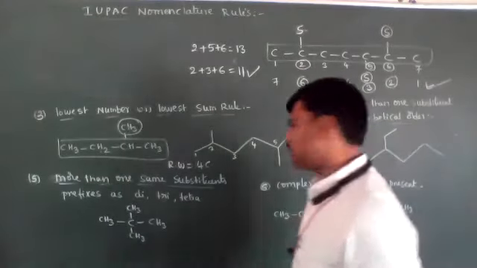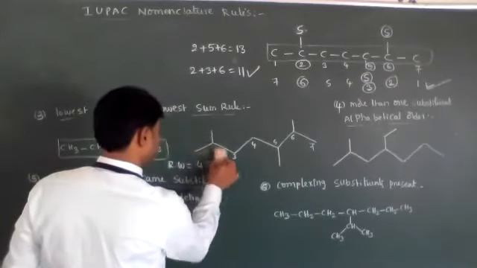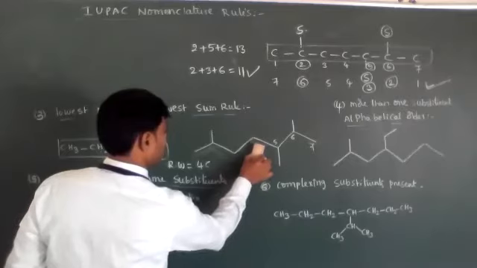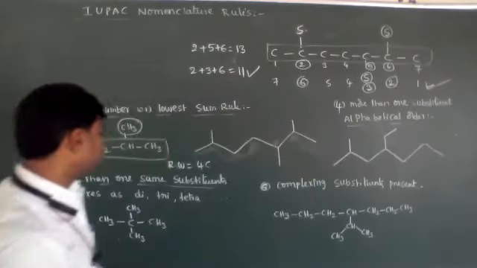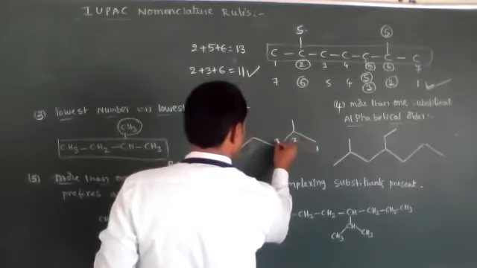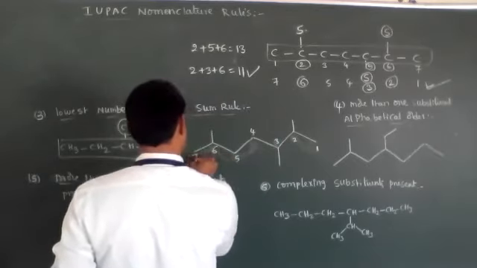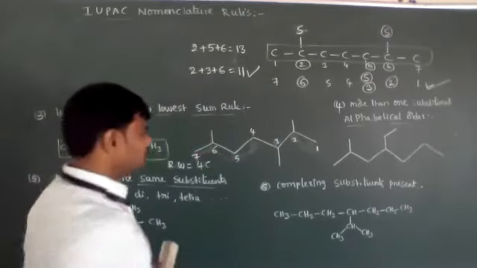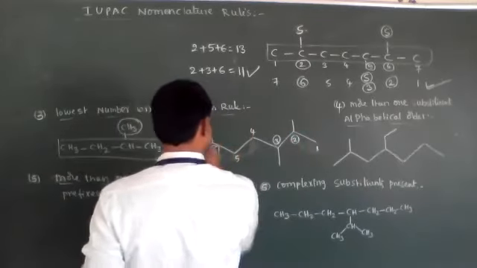So the correct numbering for this compound is 1, 2, 3, 4, 5, 6, 7. Now the positions are 2, 3 and 6.